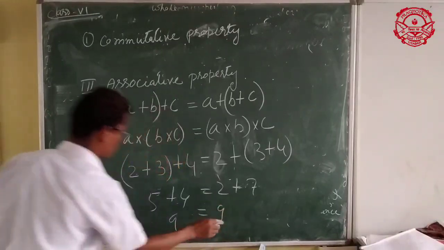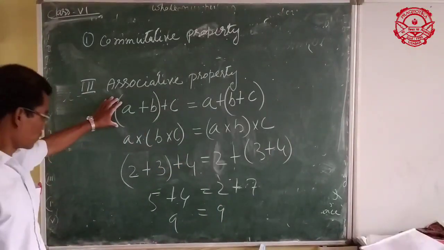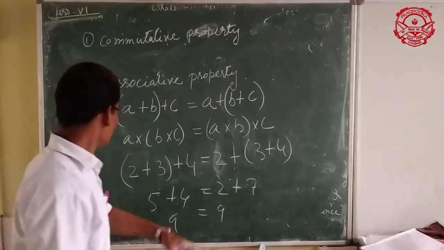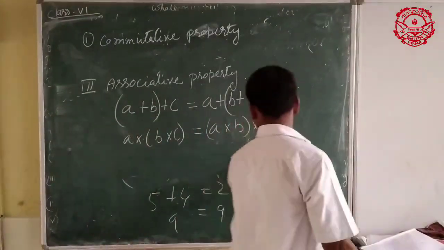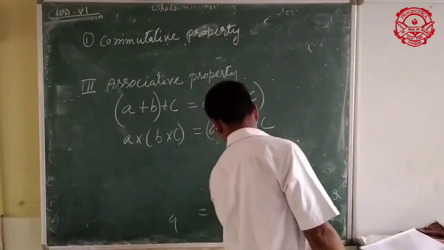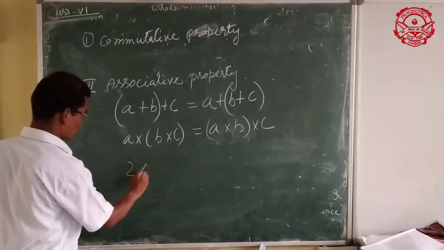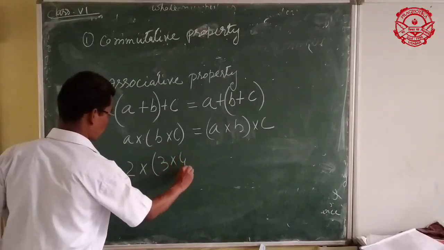So left hand side equals right hand side. So in associative property of addition, the result will be the same. Now regarding multiplication, suppose A is 2 and B is 3 and C is 4.